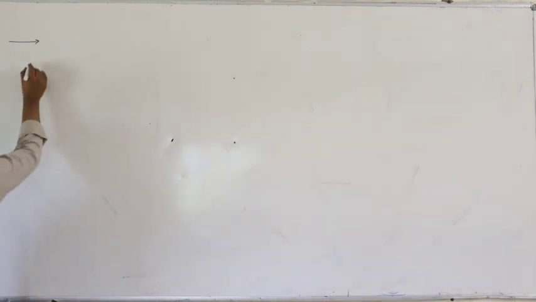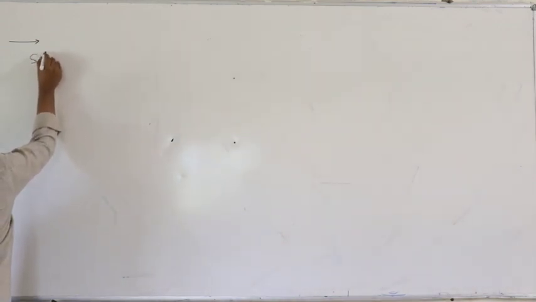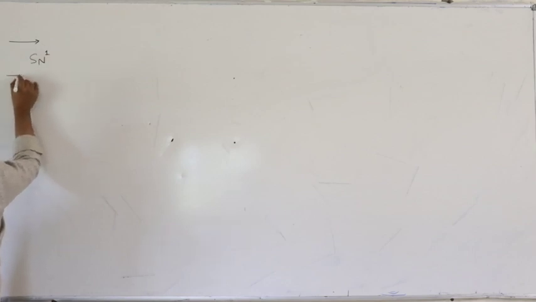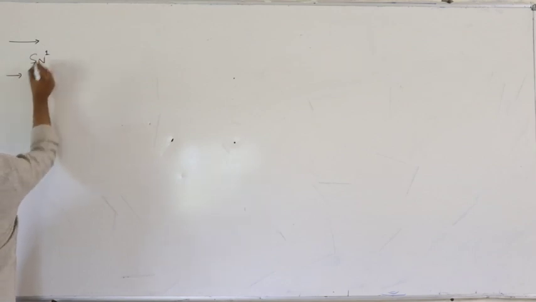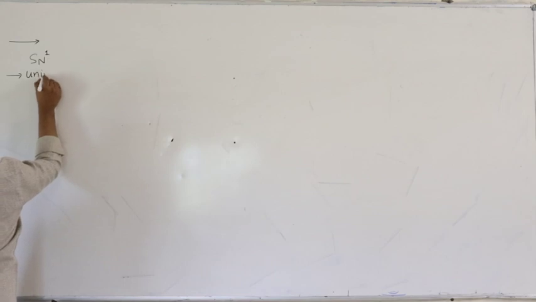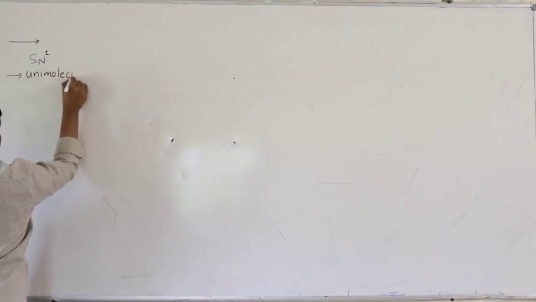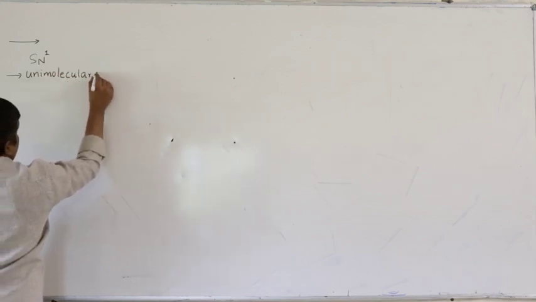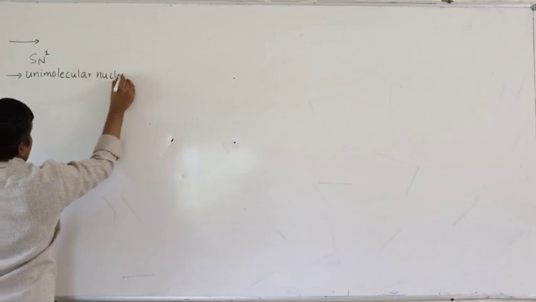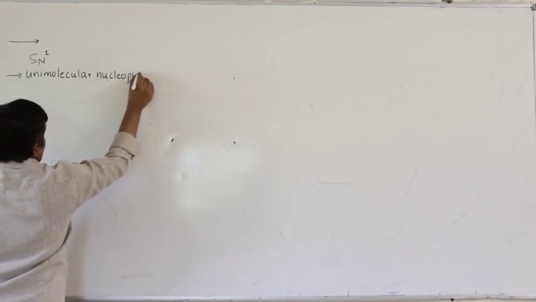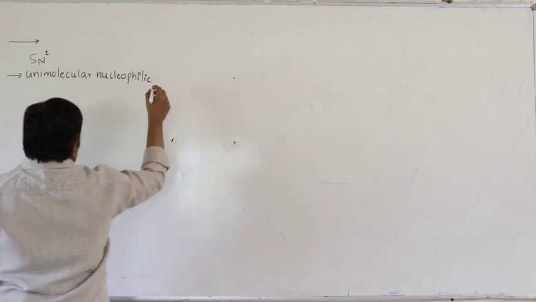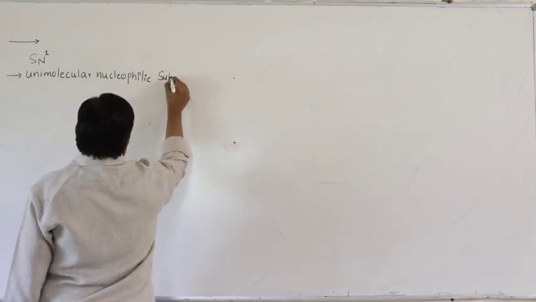Next, SN1 reaction. So you can call it, 1 represents unimolecular nucleophilic substitution reaction.